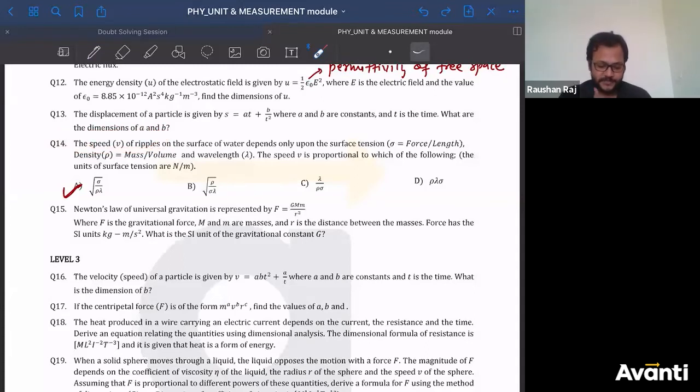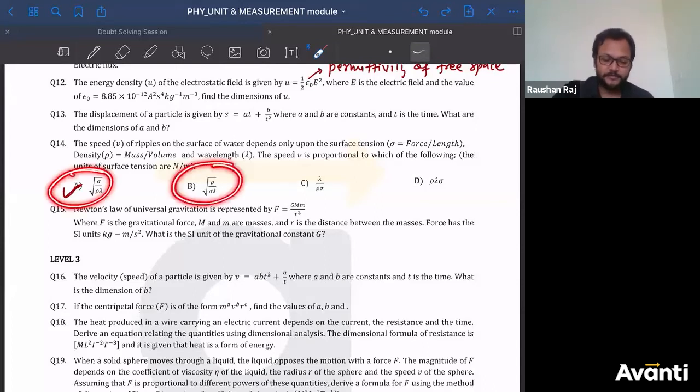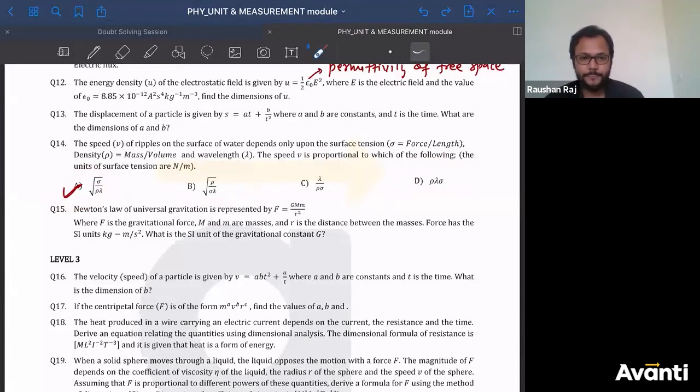Tell me which physical quantity will have zero dimension here. Mass: the dimension of mass will be zero. Try to figure out which of these four options has a dimension of M as 0. For that you should know the dimensional formula very clearly.